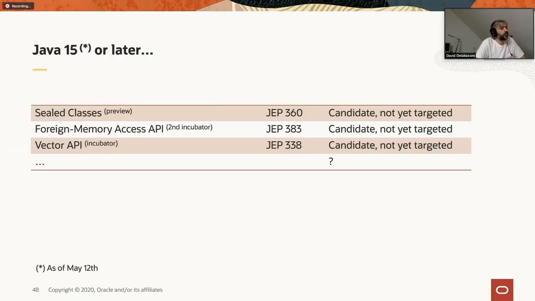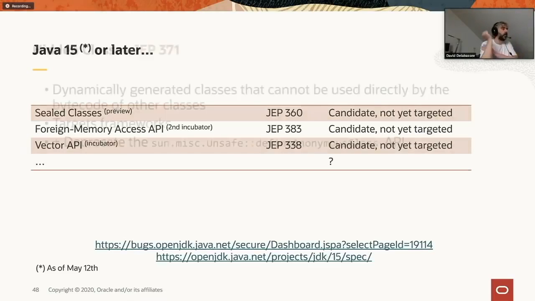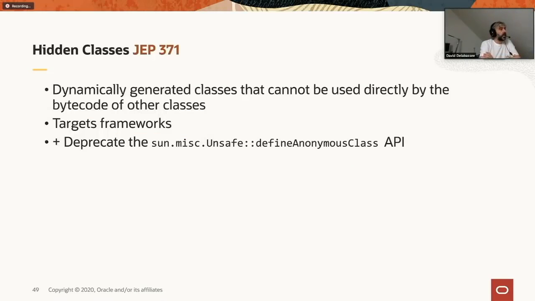So sealed class, foreign-memory access, second incubator, so that's part of Project Panama, and then the Vector API, which is also part of Project Panama. So I'm going to very quickly discuss hidden class and sealed class, which are often confused.